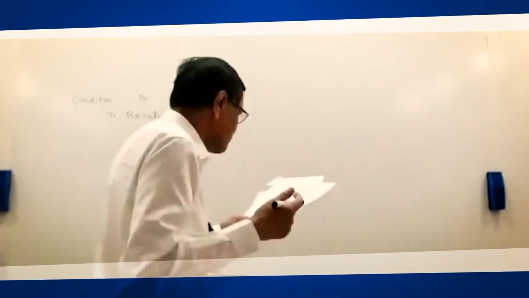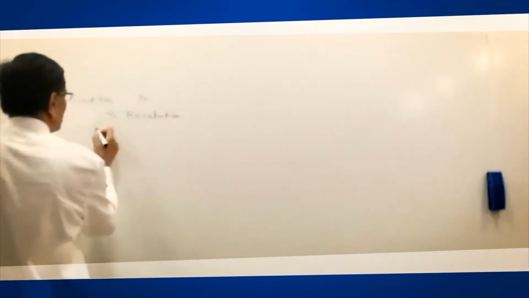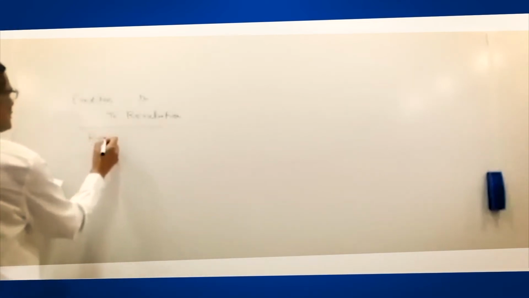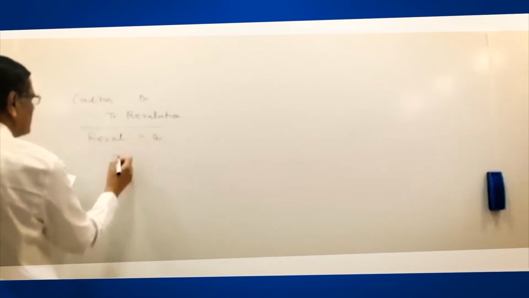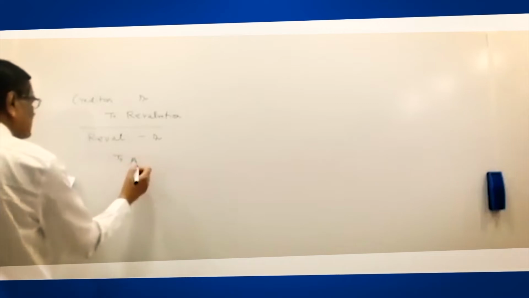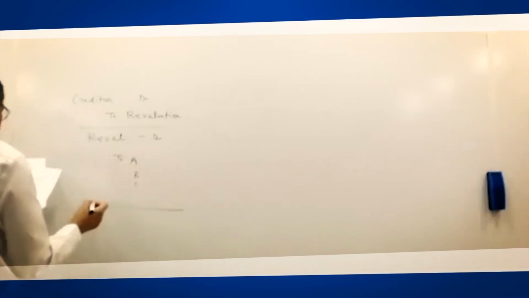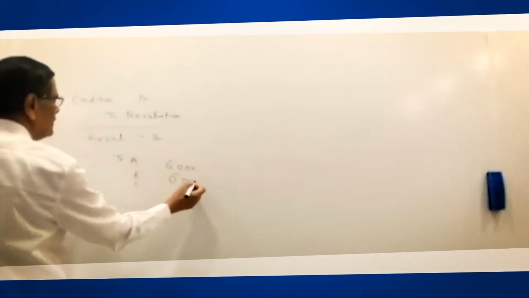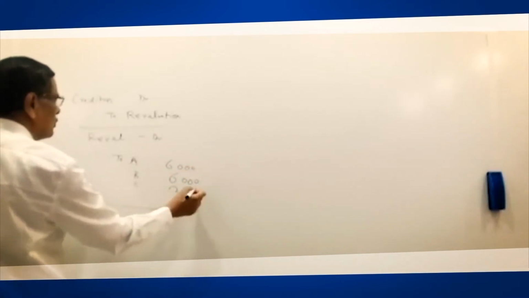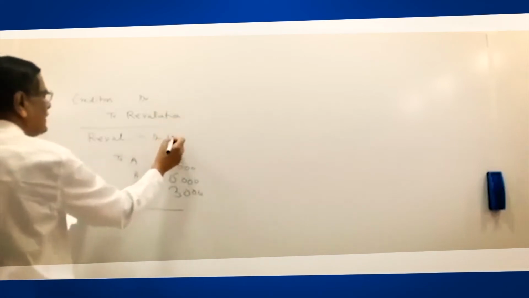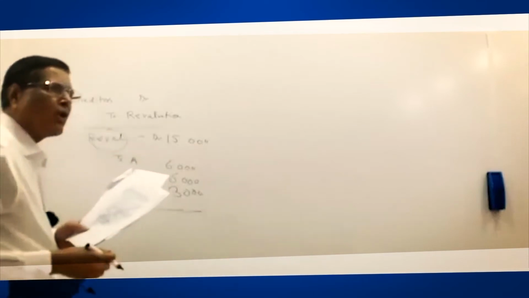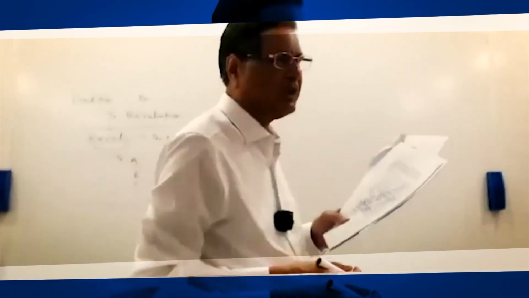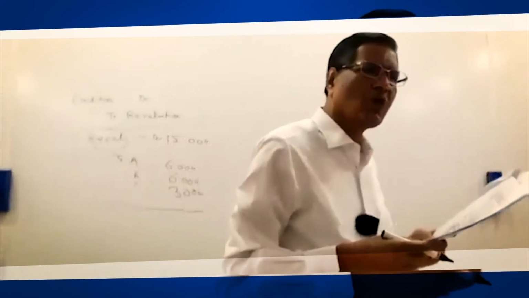So it's a gain to the firm, and then naturally, all of you know that revaluation is debited to A's capital, B's capital, C's capital in the old profit sharing ratio. In the old profit sharing ratio, 15,000 will be divided. Remember, gain or loss on revaluation is always distributed in the old profit sharing ratio.